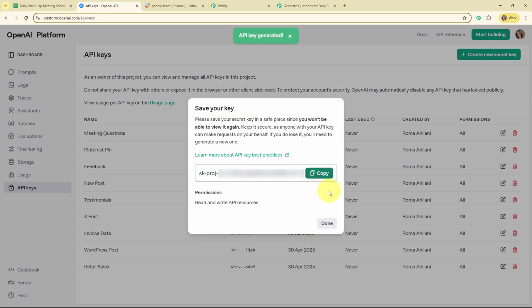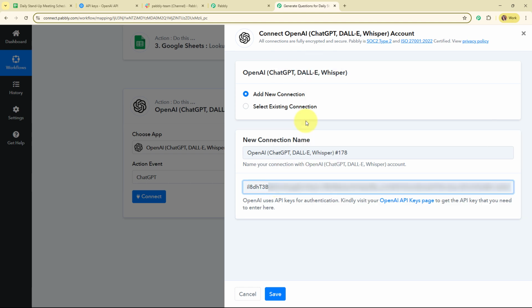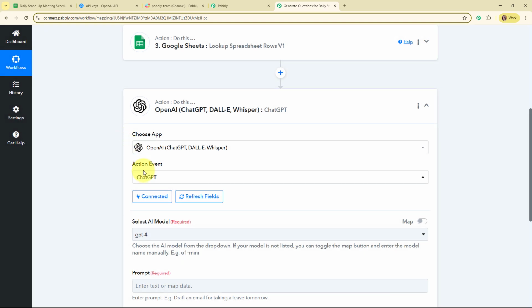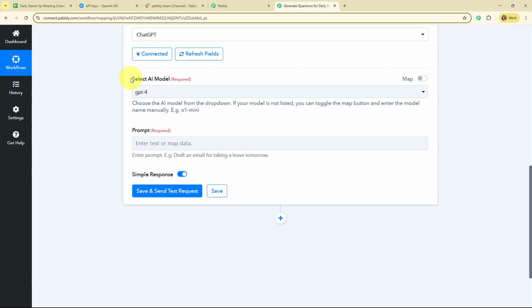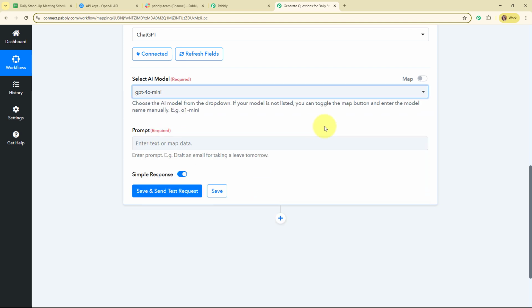So this is the API key generated, so I'm going to copy it, move back to Pabbly's workflow, and paste the API token. Now after entering the API token I'm going to click on save, and here you can see we are now successfully connected. So moving forward, it is asking me to select the AI model. By clicking on this drop down menu you can see all the models available over here. So I'm going to select the model as GPT-4o Mini. You can select the model as per your need, and then it is asking me to enter the prompt.